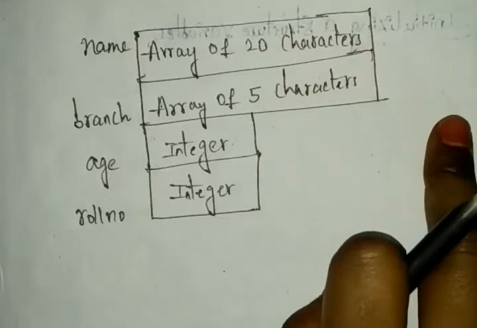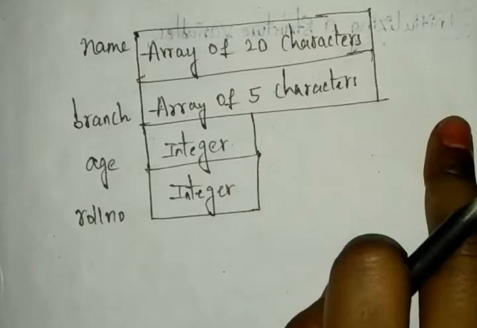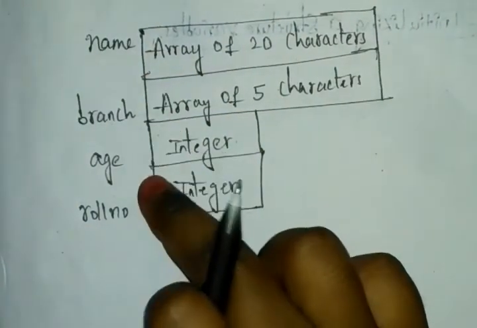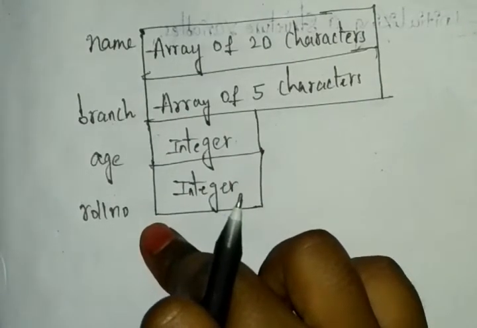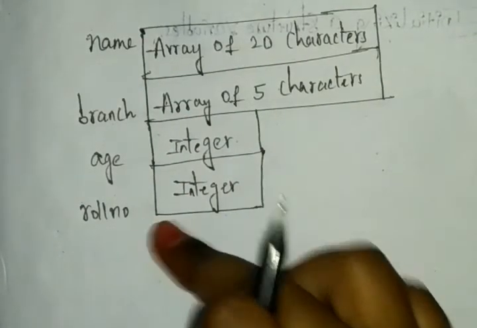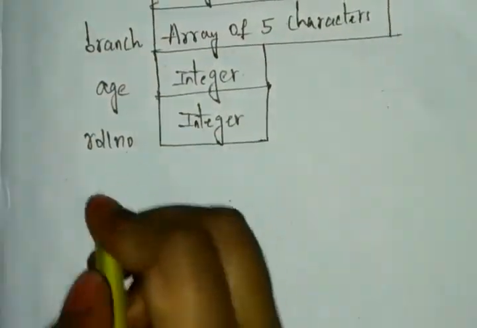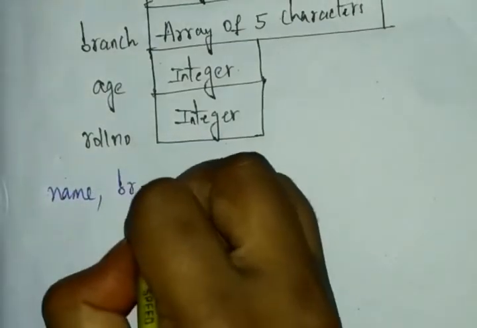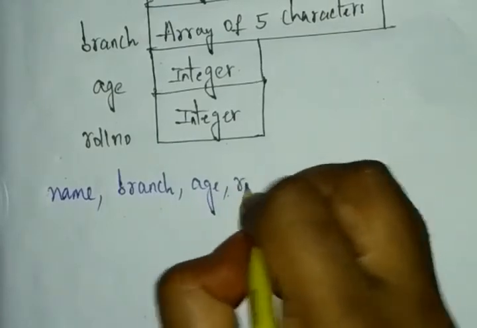These we can call members or structure elements. See here we have the name, branch, age, roll number. These we can call members or structure elements. You can write here, you will understand. We have the name and the branch, age, and the roll number.